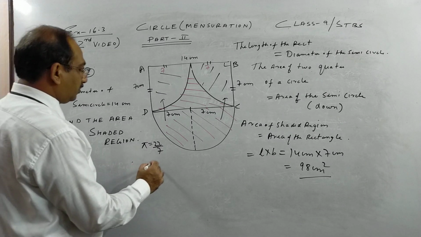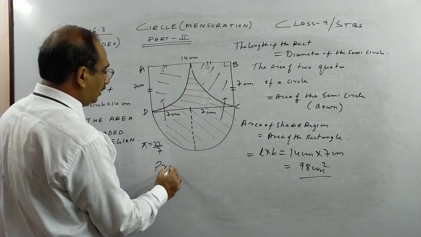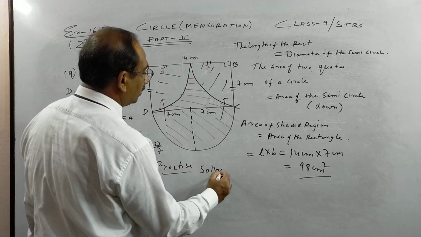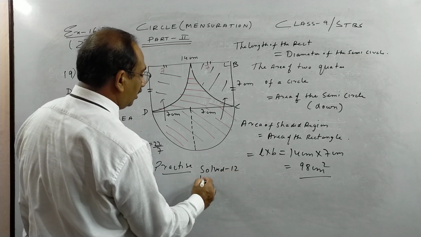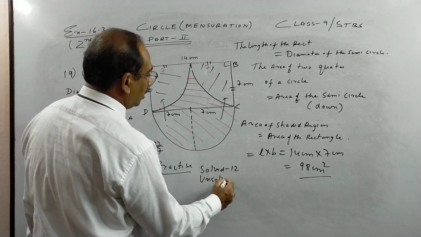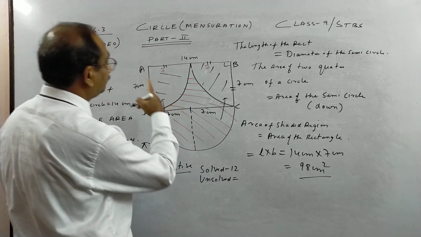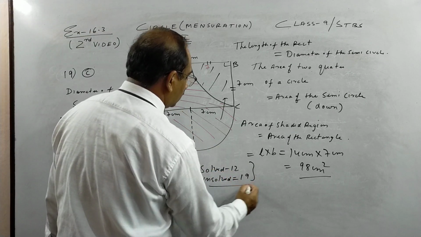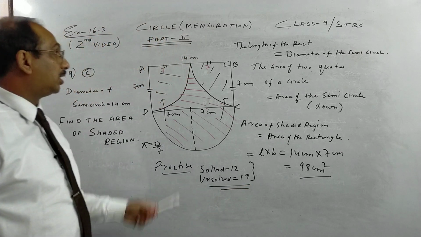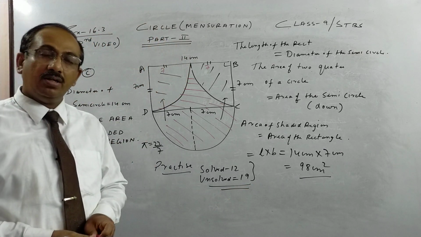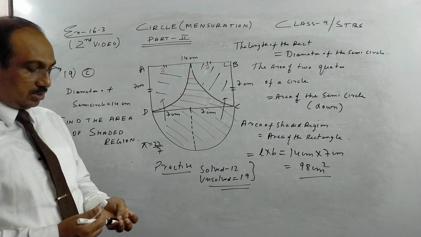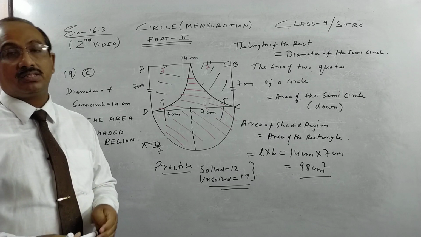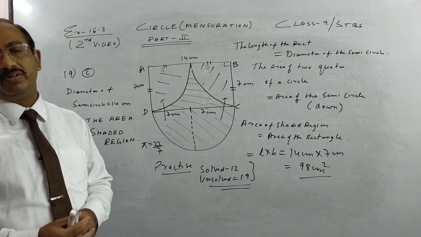So please you try, okay, you practice solved up to 12 and unsolved as I did up to question 19. Okay, so this you try and see the concept what I have given you in part 1 of my video lesson. So children, kindly do practice, because it is practice which makes a man perfect.